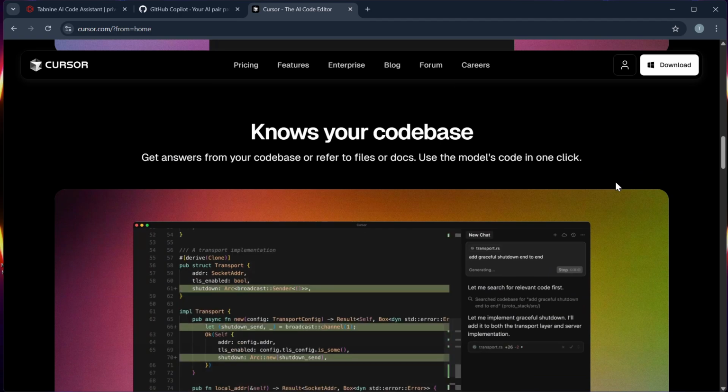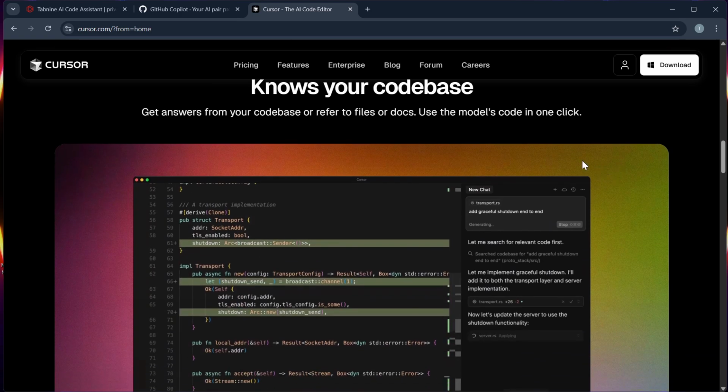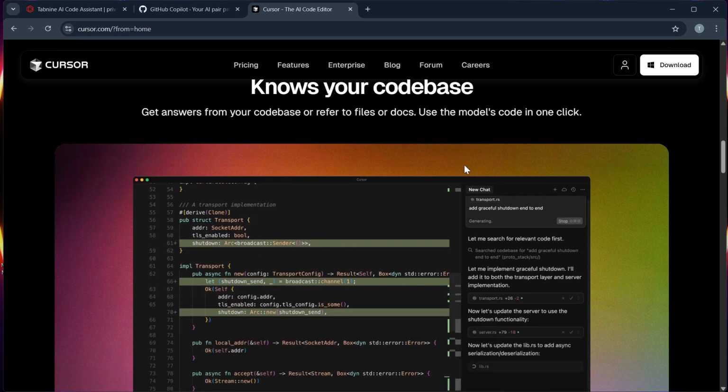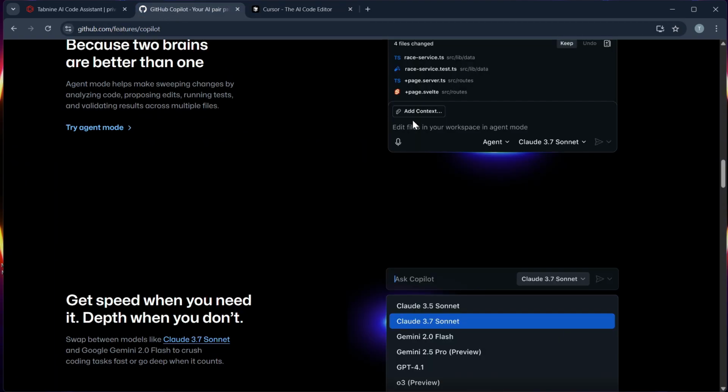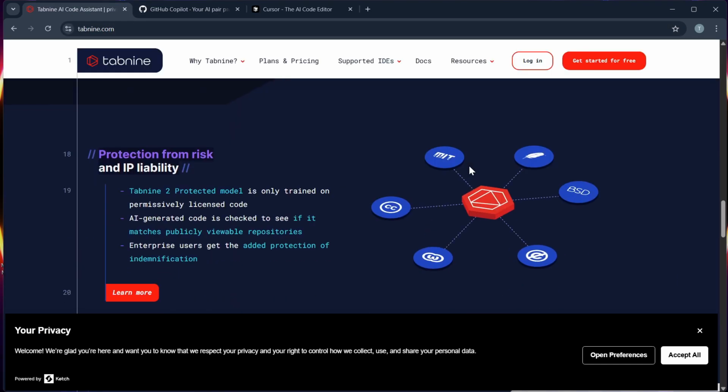So for the final verdict, if you want advanced collaboration tools, you can use Cursor. For code suggestions, quality, and reliability, GitHub Copilot is for you. And for offline or privacy-first coding, Tabnine is your choice.